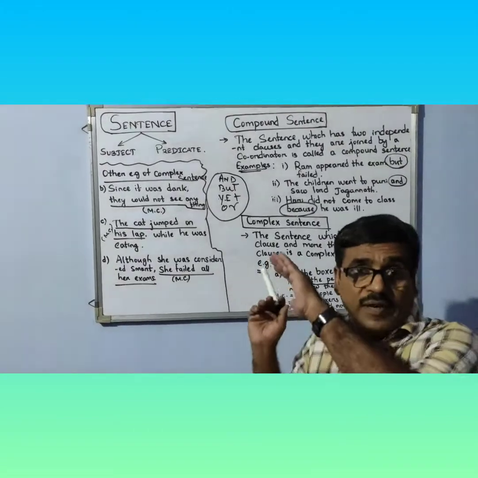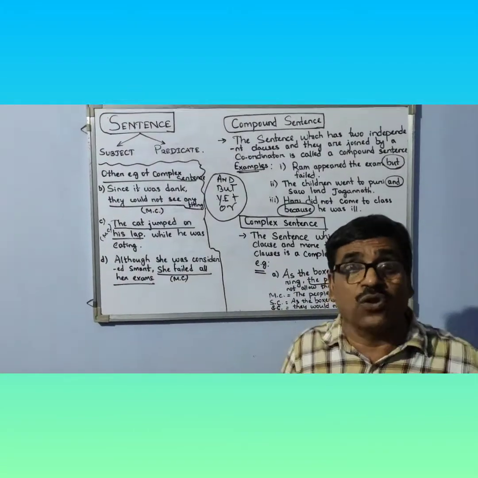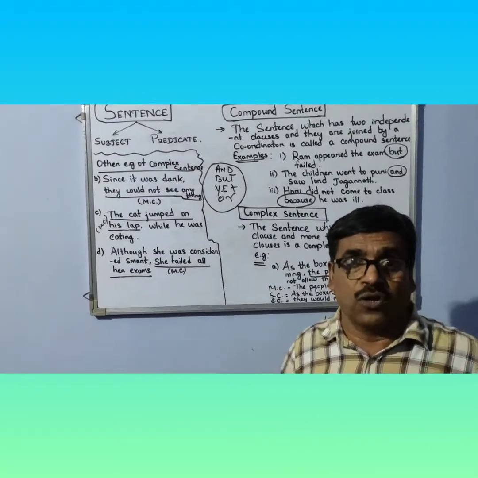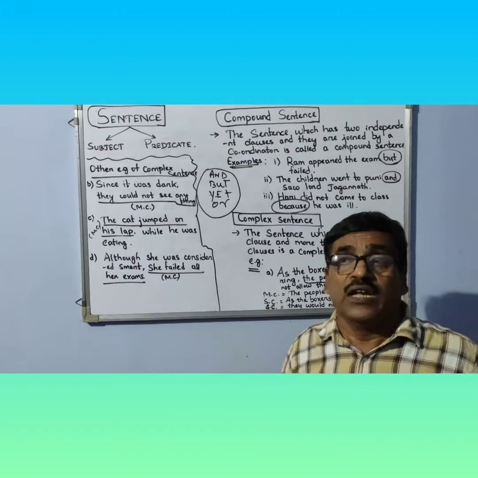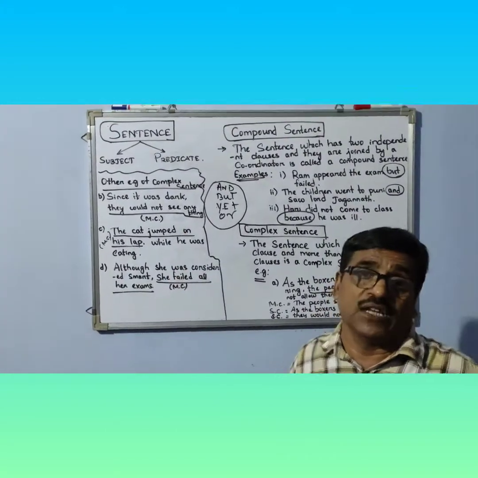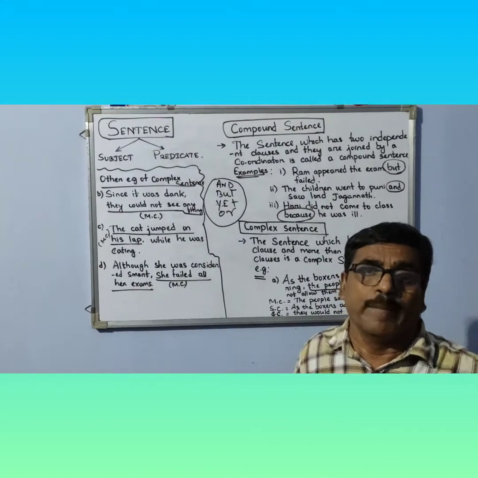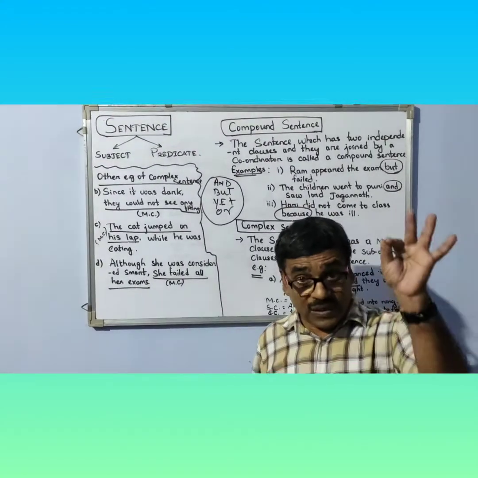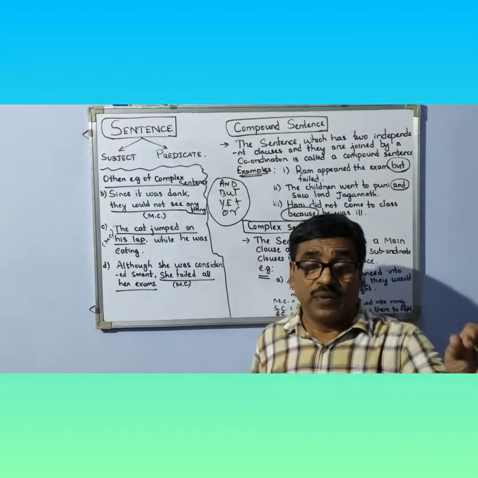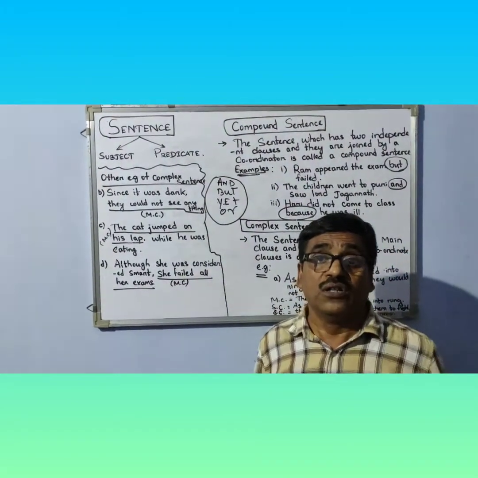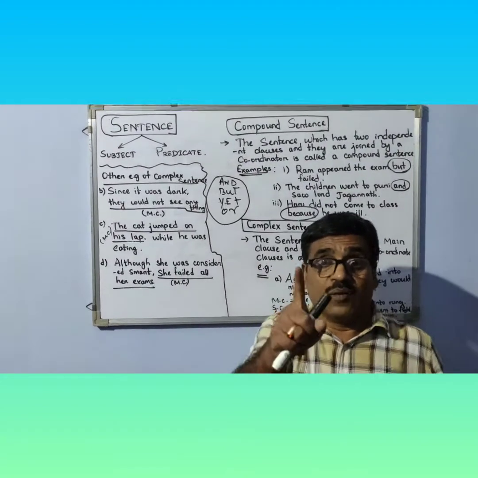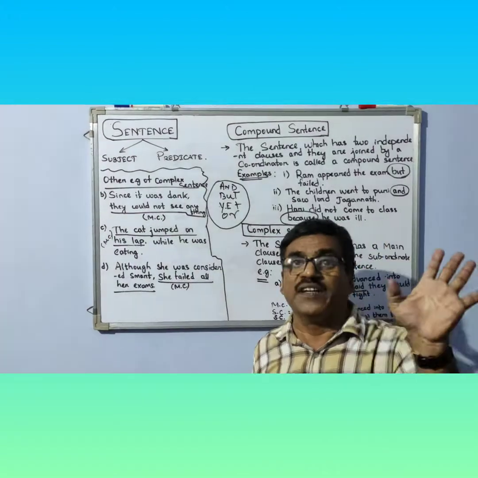So, from the above examples, it is clearly known that the subordinate clause always depends on the main clause. It has no meaning at all if there is no main clause. Subordinate clause always depends on the main clause or the principal clause. From the above discussion, I hope you are clear about the types of sentence. Now, I will discuss one more thing, that is subordinate clause.